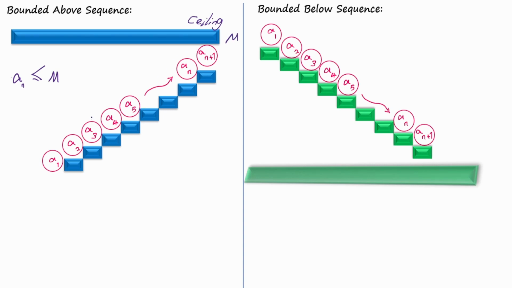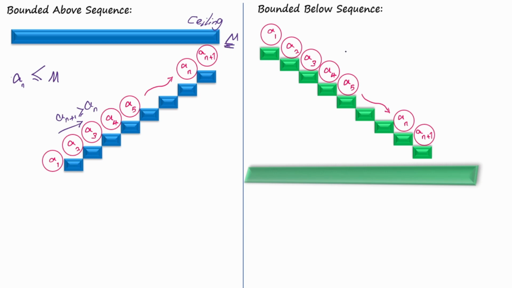A graphical representation of this definition would be something like this. You can see an increasing sequence here, which means that each term in the sequence is greater than or equal to the previous one. But as you see, none of the values of this sequence go higher than this number. So we can say that this sequence is bounded above by M.